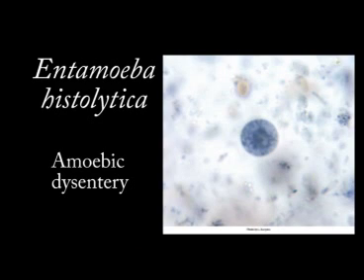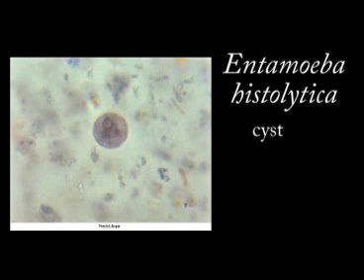Entamoeba histolytica is the cause of amoebic dysentery. Entamoeba exists in both cyst and trophozoite form. The cyst form is infective. The cyst form of Entamoeba is capable of surviving dehydration, disinfectants, and extreme temperatures. And amoebic dysentery is endemic in parts of Central and South America.